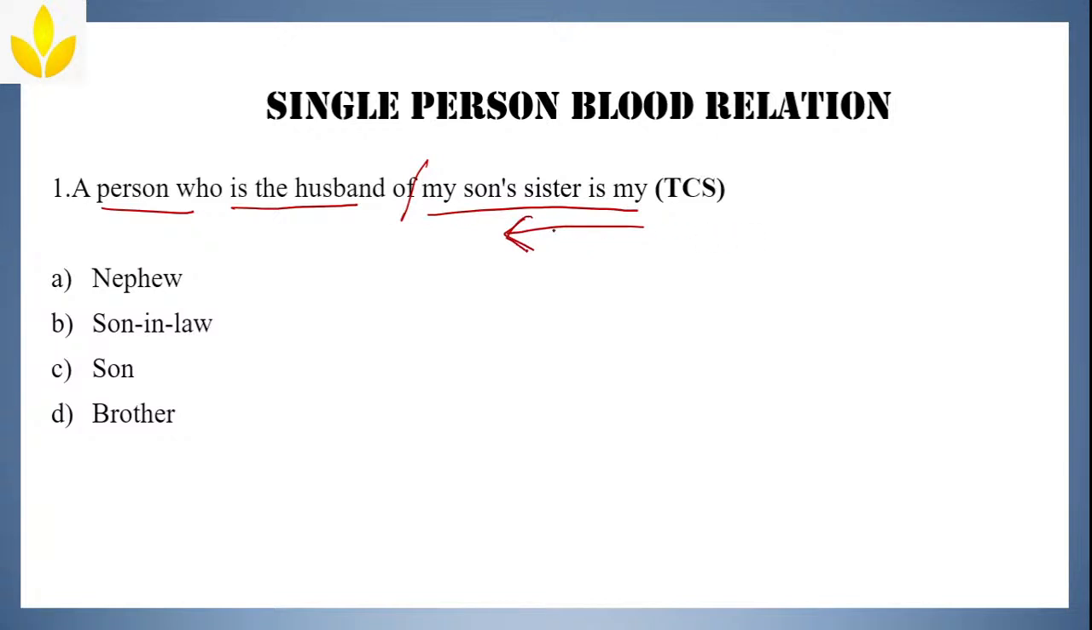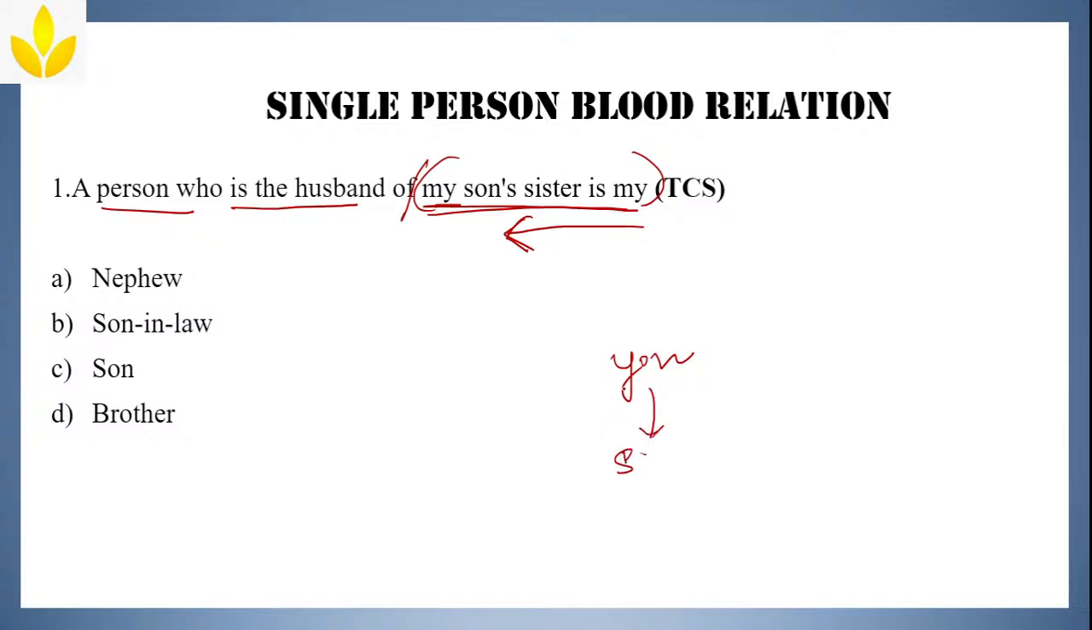And the next step is, see here, find where the word my is, because someone is talking about a person. Someone is saying there is a person who is the husband of my son's sister. So how are you going to solve it? First, we'll solve this particular sentence: my son's sister. Okay, my means you, your son.